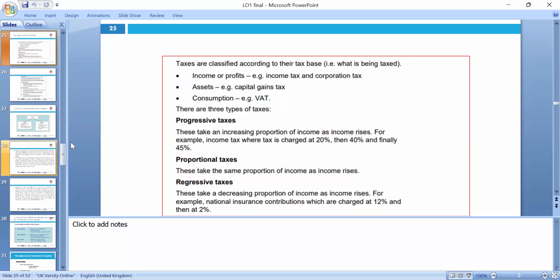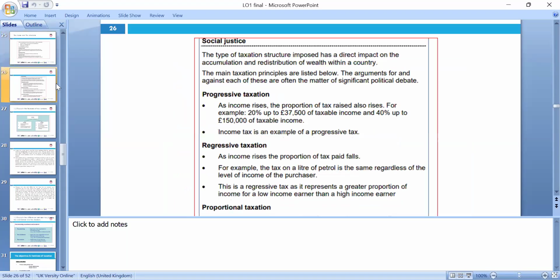Proportionally. Yes, and the regressive tax, which we can look at, decreases the proportion of income as income rises. For example, the National Insurance contribution, which is 12%, 13%, and 2% after 50,000. If you earn more than that, that goes towards pension. That's what we need to look at.